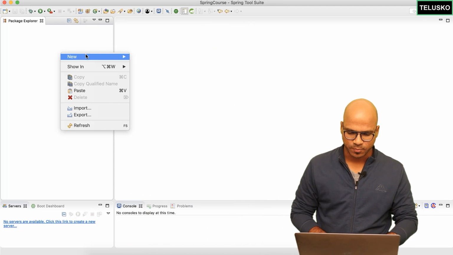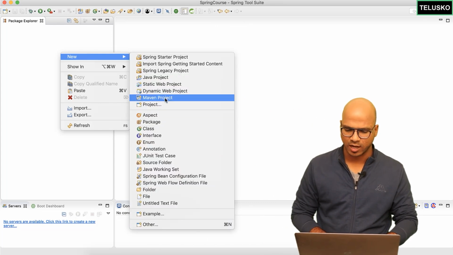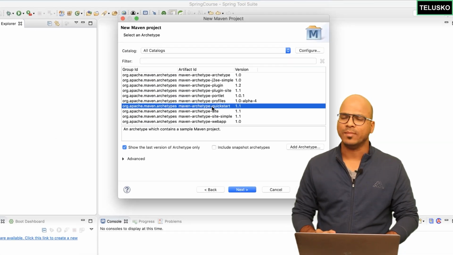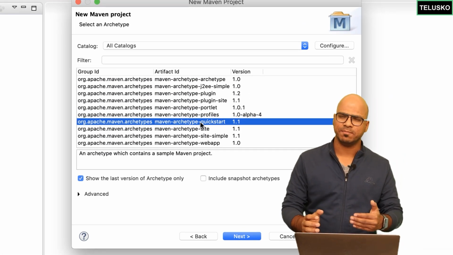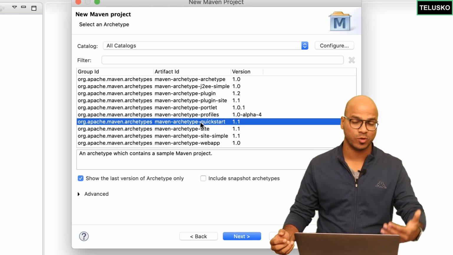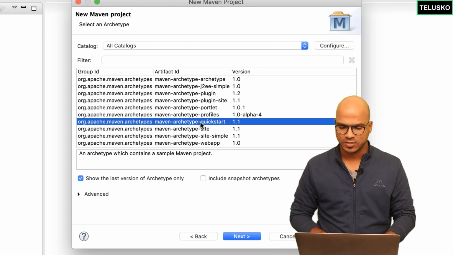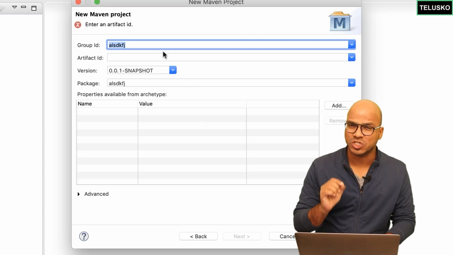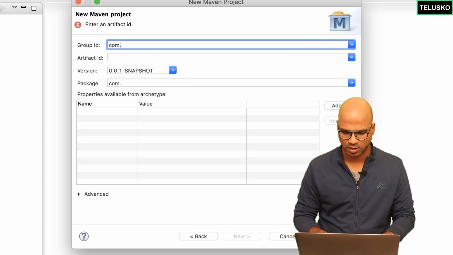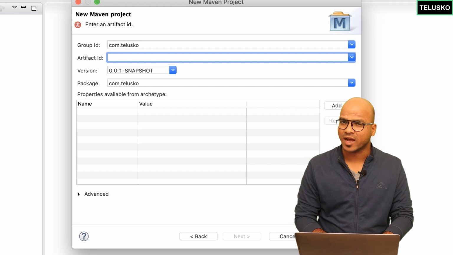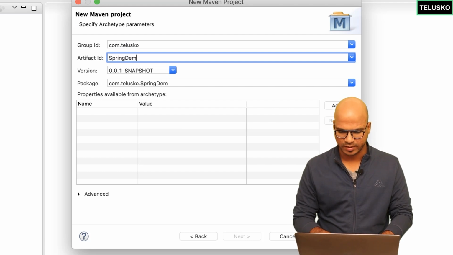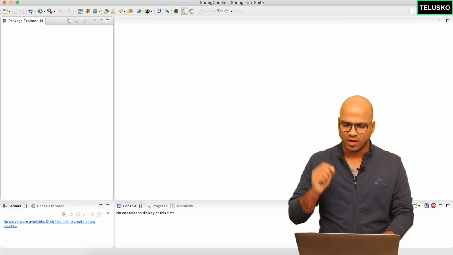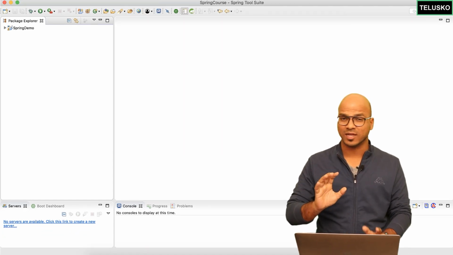So let's create a project here. I will create a Maven project. I'm not making a web application, I'm simply making a core application, or what you say, a standalone software. So we'll select quickstart here, click on next. This is where you have to mention a group ID. So let's say com.telusko and the artifact ID will be Spring demo. Of course, you can go for any name, doesn't matter, right? And click on finish.